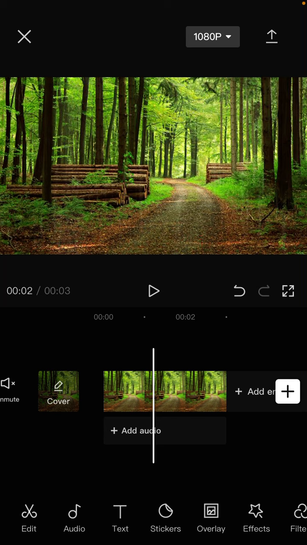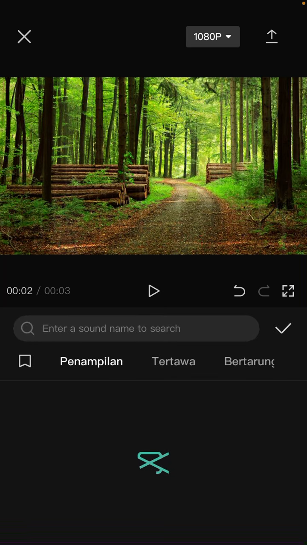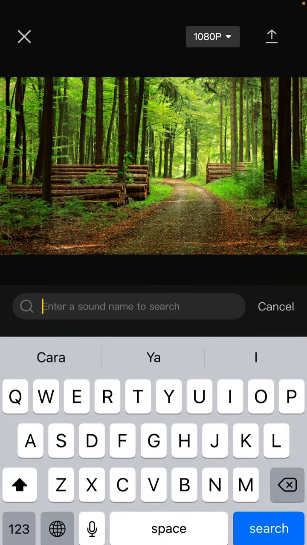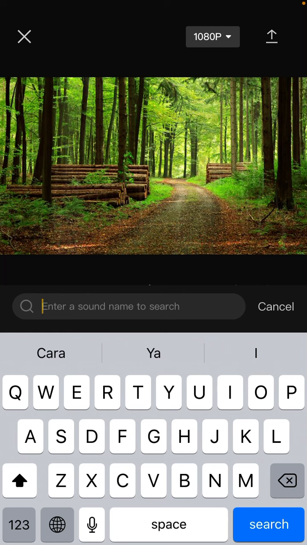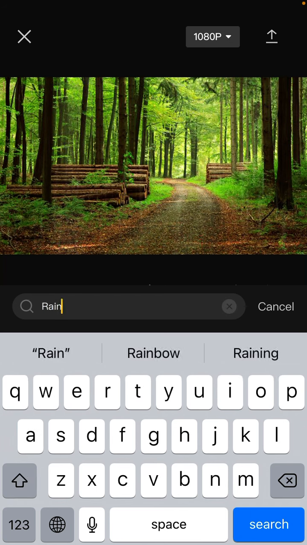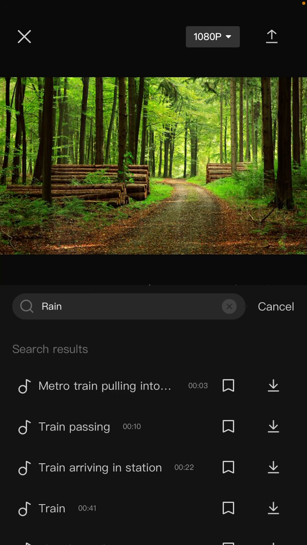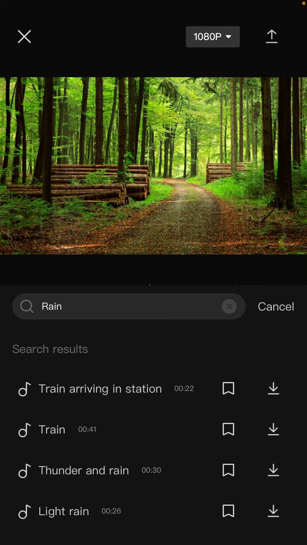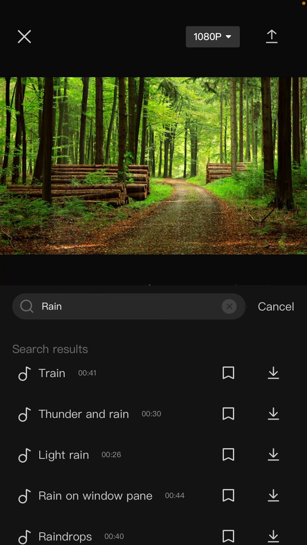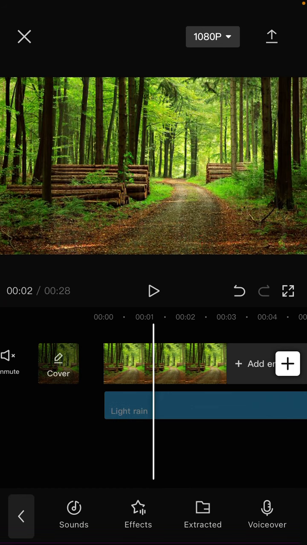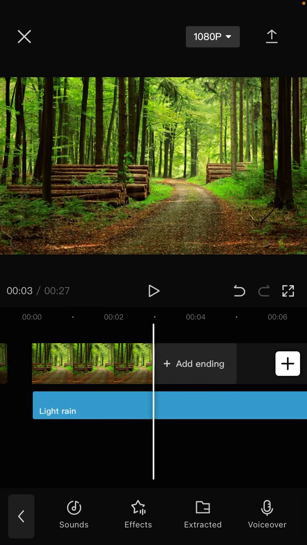So just tap on audio and select effect, and you can search for the sound effect. For example, according to the video effect, I'm going to add the rain. Just select this one you like, just for the duration.